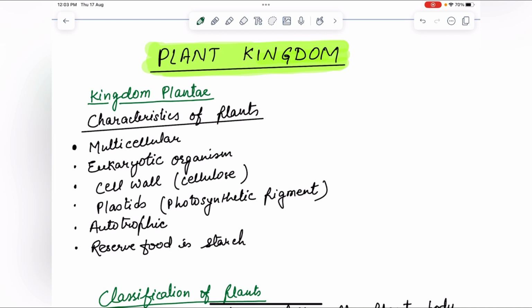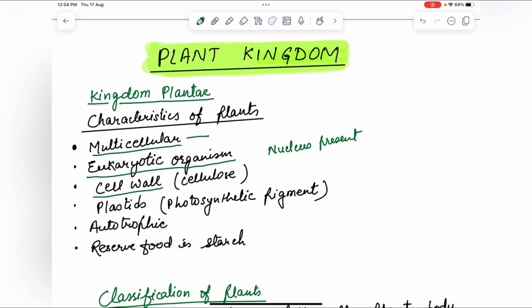What are the characteristics of plant? Why these organisms are kept in kingdom Plantae? So there will be some basic characteristics. So what are the characteristics? The plant should be multicellular. In this the organism should be multicellular, not unicellular, and there should be eukaryotic organisms. Eukaryotic organism means true, karyotic means nucleus. So in this organism nucleus will be present, and in this there should be cell wall.